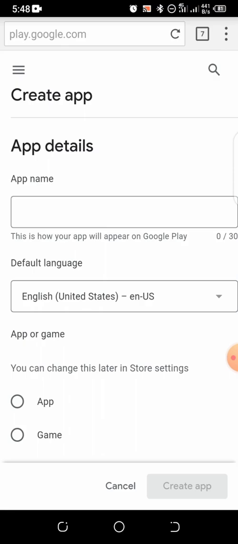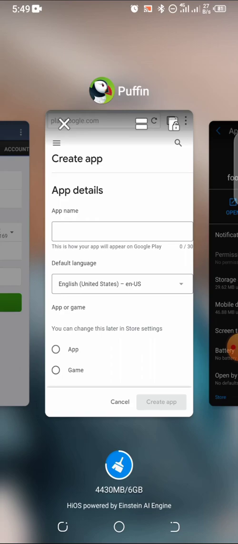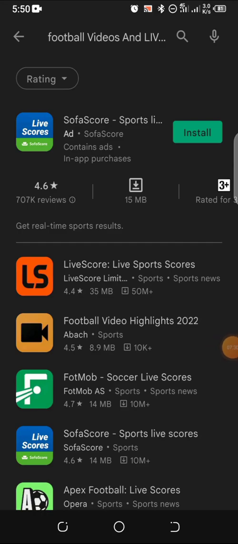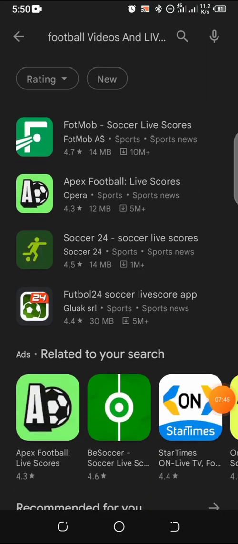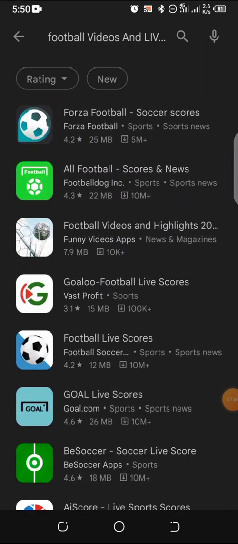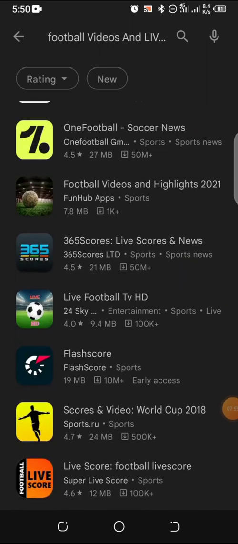All right, so now the first thing we want to do is let's put our app name here. This is the name of the app I want to upload on Play Store: Football Videos and Live Score. So the first thing I want to check is Play Store. I want to go to Play Store to look for Football Videos and Live Score. We can see Football Videos and Live Score has been typed here, but I'm not seeing anything like Football Videos and Live Score. I can only see Football Videos and Highlights. So nothing like Football Videos and Live Score.